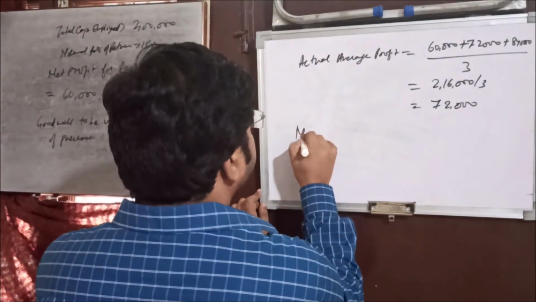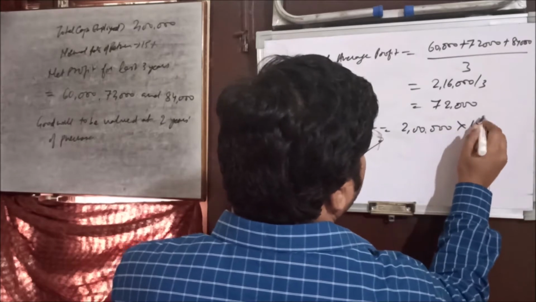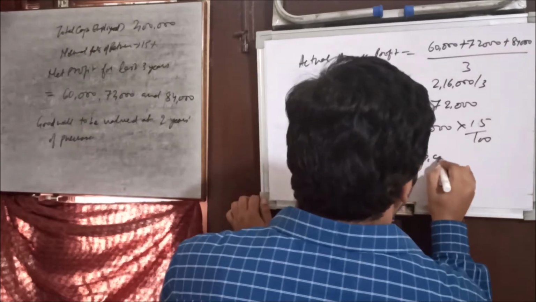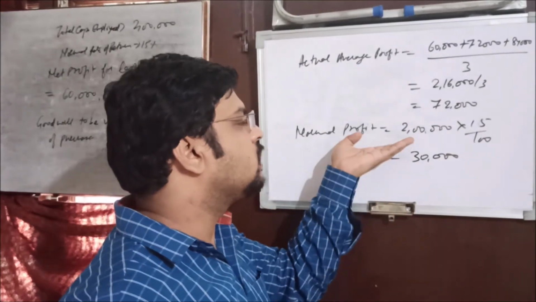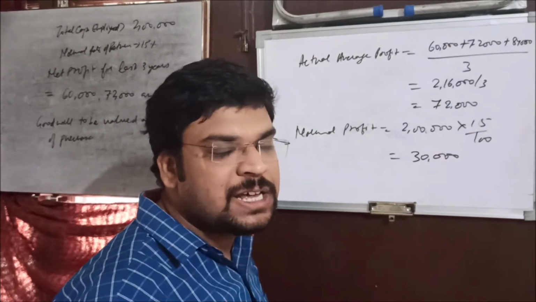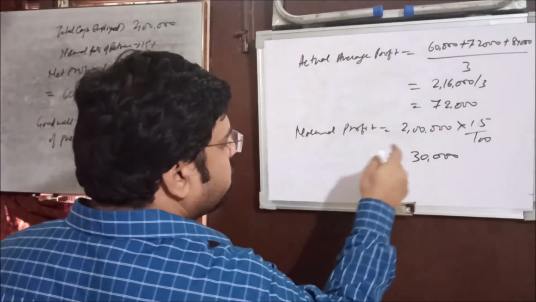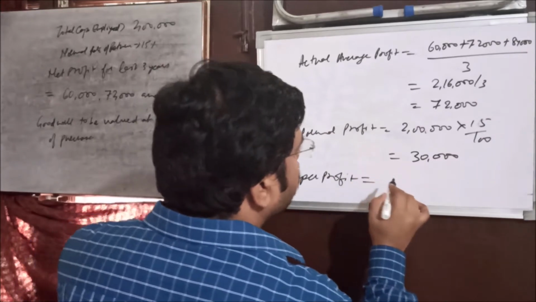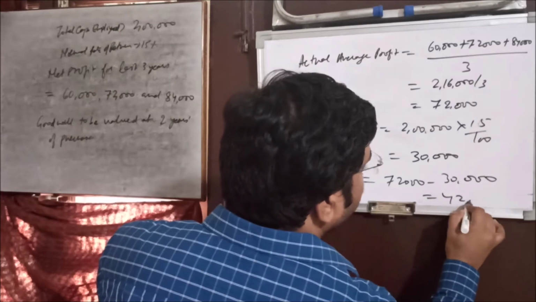Now we'll calculate the normal profit. Capital employed is 2 lakh, so on 2 lakh at the rate of 15%, how much earning comes out? That is 30,000, right? So every business in the industry is earning 30,000 with this investment, and our firm is earning 72,000. So definitely it is earning more. So the excess of actual profit over normal profit is known as super profit. So here super profit is equal to 72,000 minus 30,000, that is 42,000.